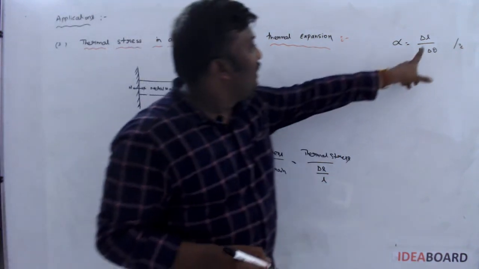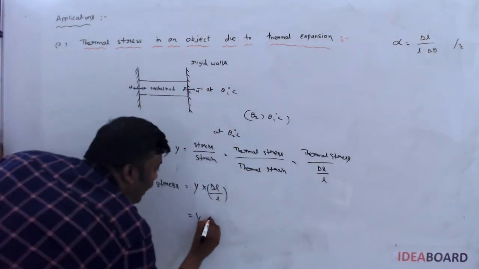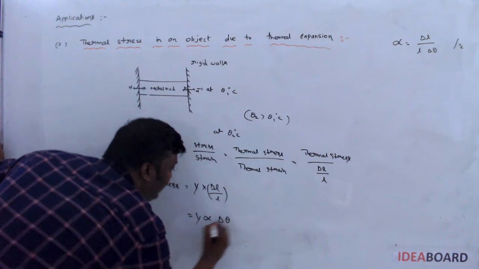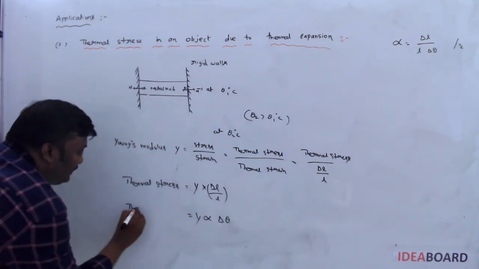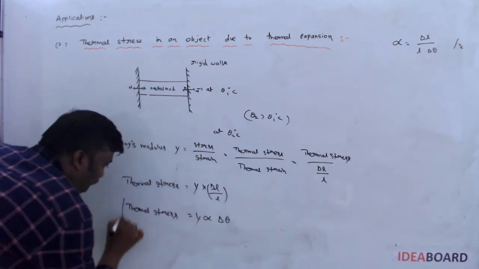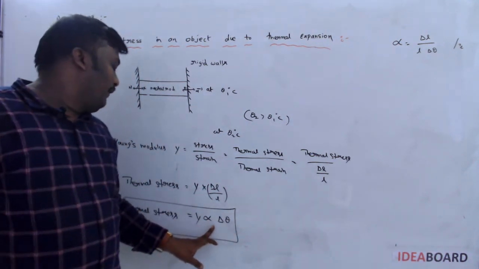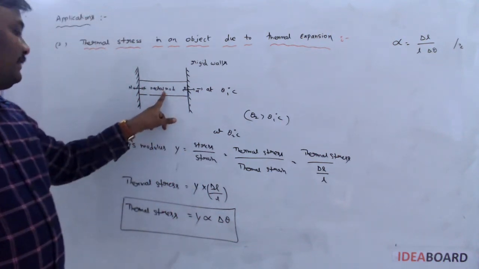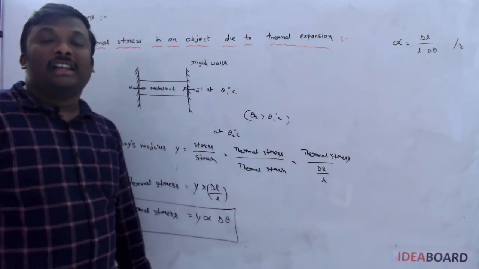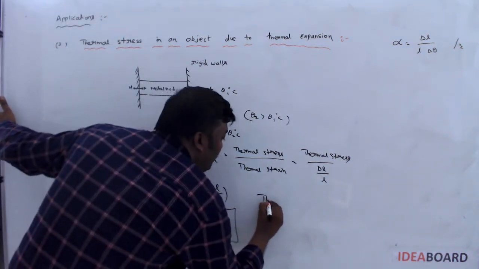What is the formula for delta L by L? Delta L by L is nothing but alpha delta theta. That is the formula for thermal stress. So here Y is Young's modulus, alpha is the coefficient of linear expansion of this metal rod, and delta theta is the temperature difference. Sometimes the question asks for thermal force.